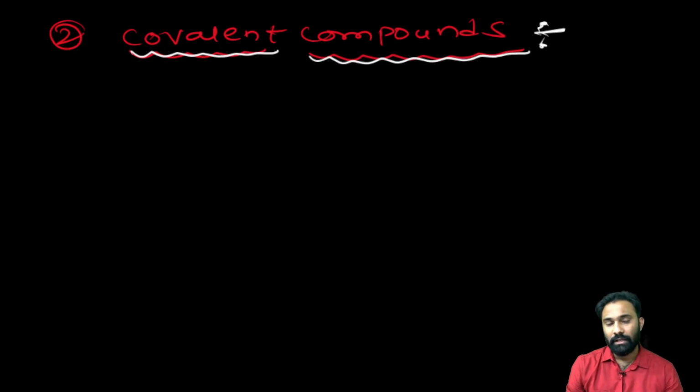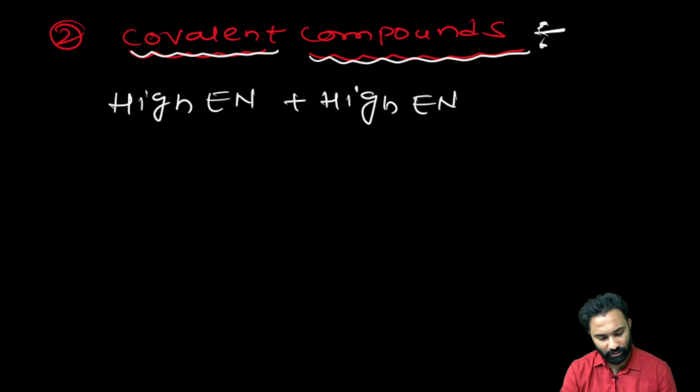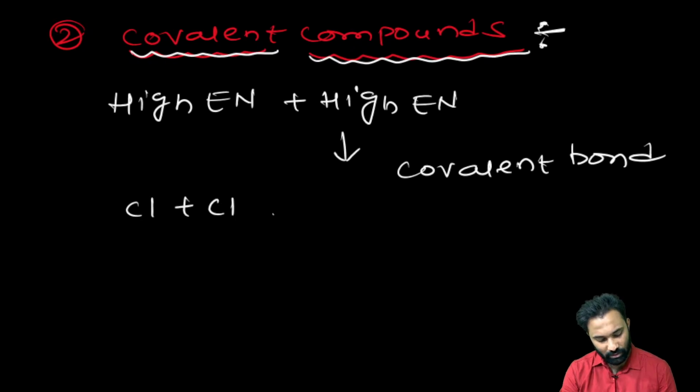Now, in your lower classes you have studied that mutual sharing of electrons leads to the covalent bond. But here, the covalent bond is formed by a high electronegative element and a high electronegative element mutually sharing. For example, Cl and Cl overlap to give the covalent bond.